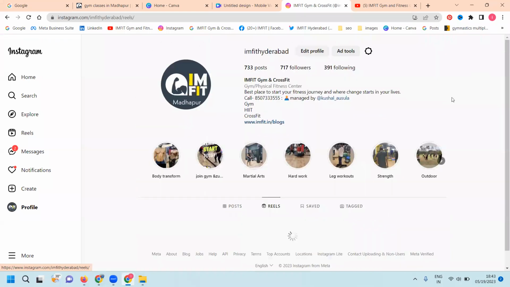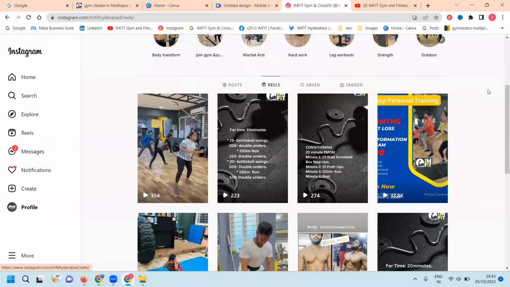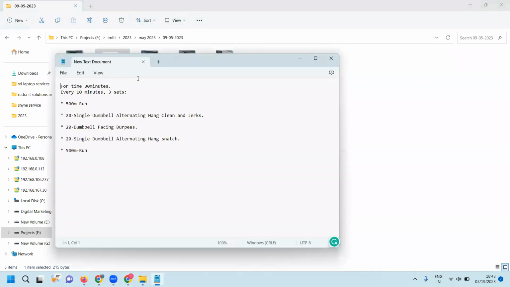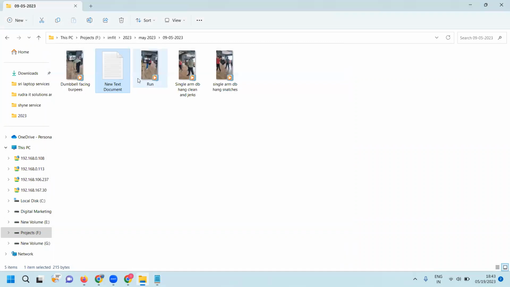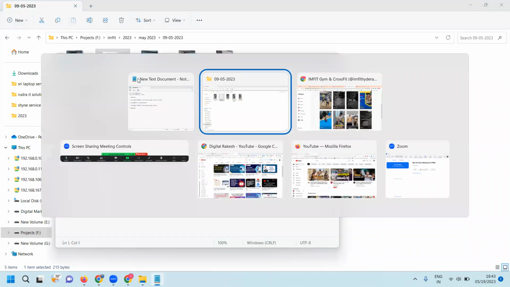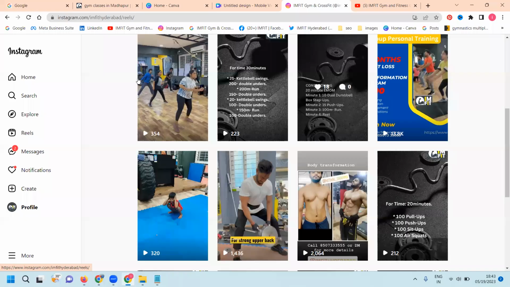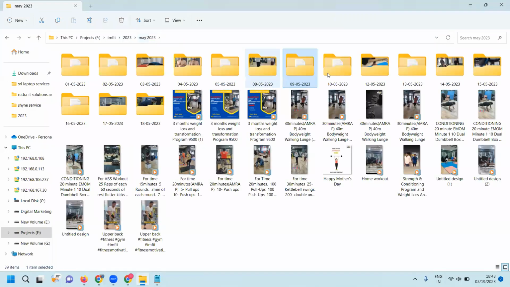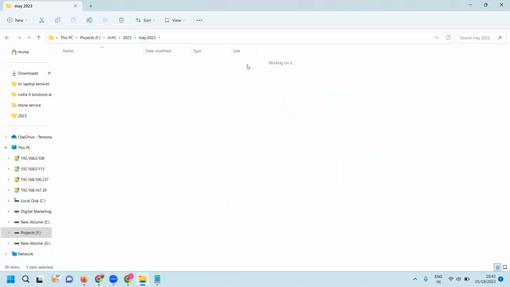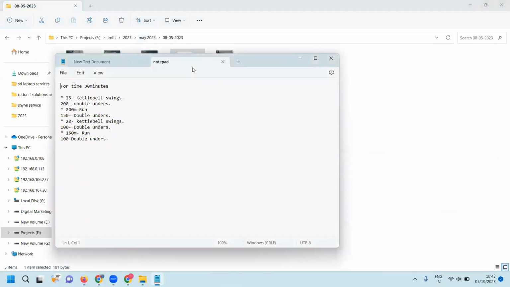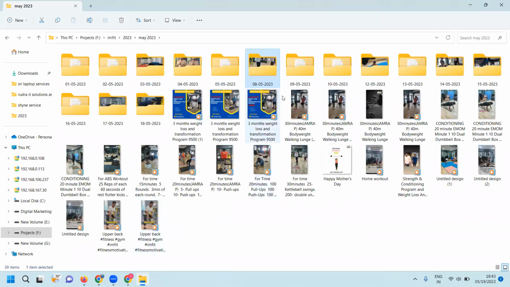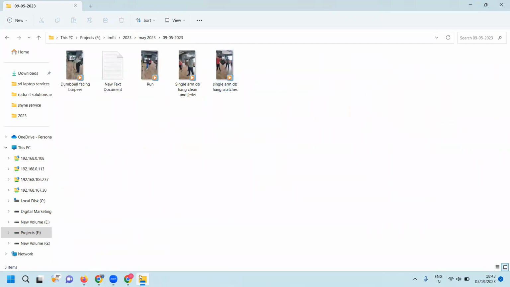If you go to the reel option, the reel will be here. So what are those? This will be done and this will be ready.